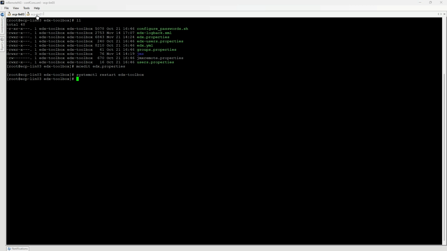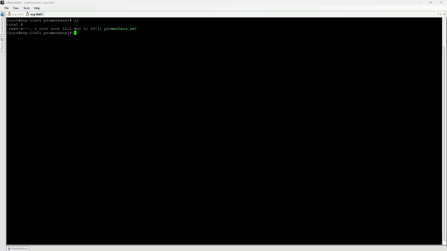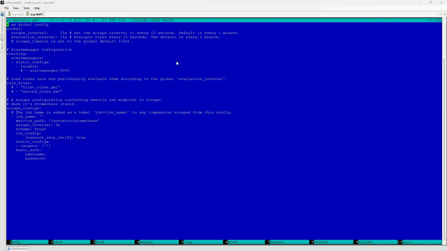To connect EDX metrics with the Prometheus monitoring system, it's necessary to edit the Prometheus configuration file prometheus.yml. Create a new job in the scrape_configs section. Define job name, metrics path, and scrape interval. Change the target's value to match the IP address of the EDX application server and the EDX HTTP or HTTPS port.